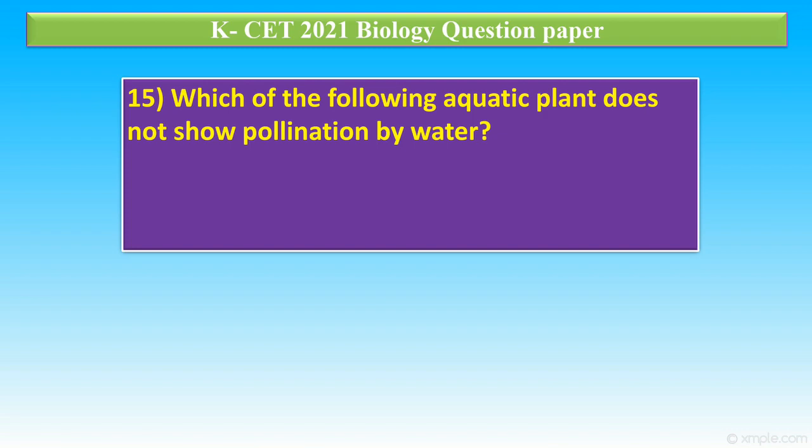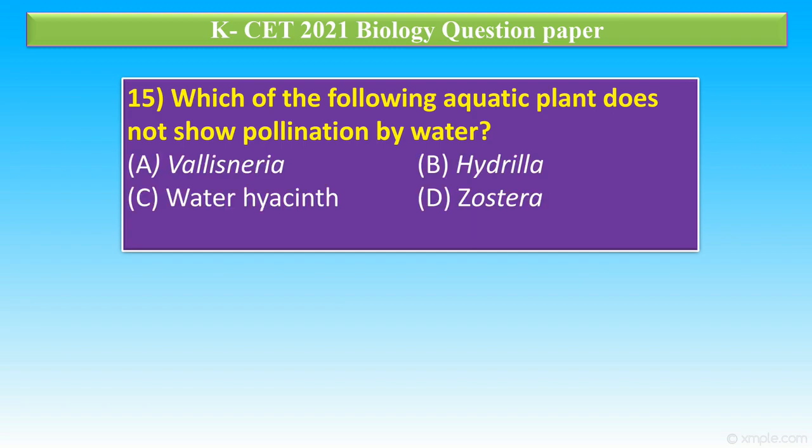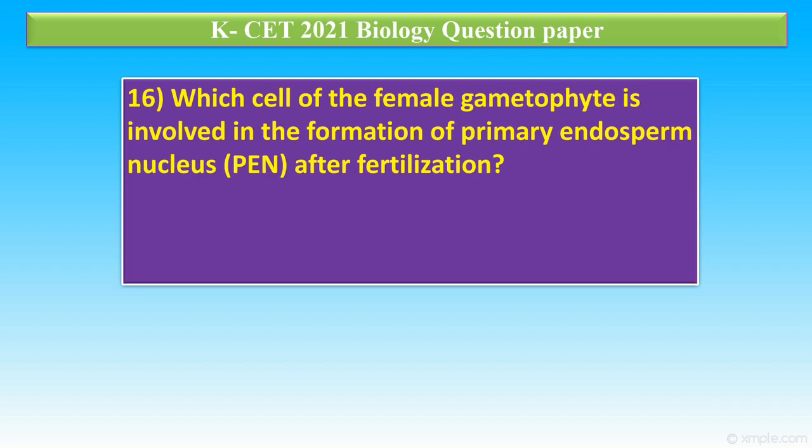Question number 15. Which of the following aquatic plants does not show pollination by water? Option A, Vallisneria. Option B, Hydrilla. Option C, water hyacinth. Option D, Zostera. In this, the correct answer is option C, water hyacinth. Water hyacinth and water lily both are aquatic plants that grow on the surface of water, but they get pollinated by wind and insects.